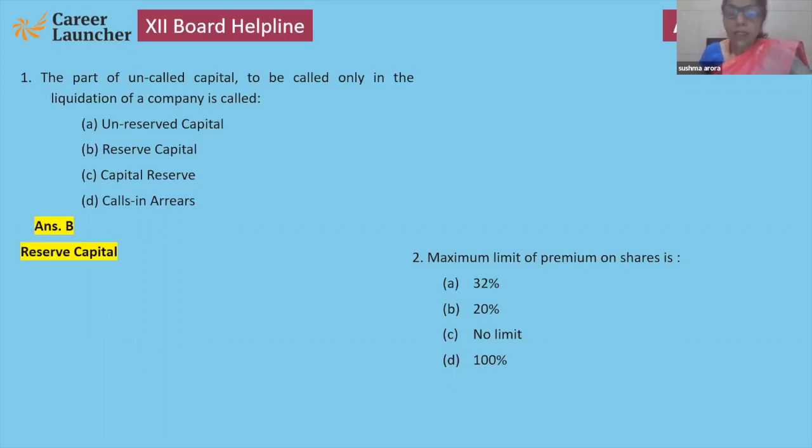Then next, what will be your answer for question number 2? The maximum limit of premium on shares is: 32%, 20%, no limit, or 100%? See, there is no limit on premium on shares. There is no maximum or minimum limit.